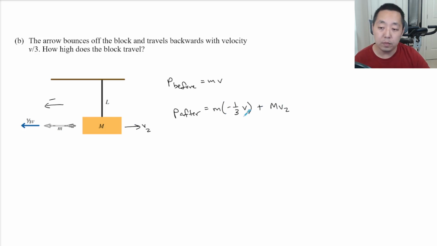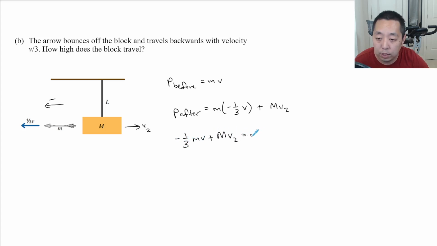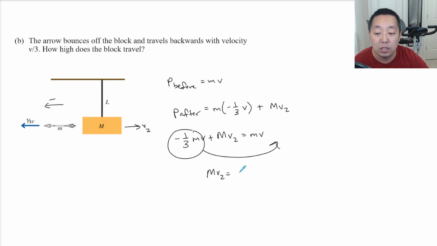We can set these two equal to each other. So I have negative 1/3 mv plus capital M v2 equal to little mv. I add this to the other side, so I get capital M v2 is equal to 1/3 plus 1 times mv, which is 4/3 mv. And so v2 is 4/3 mv over capital M.